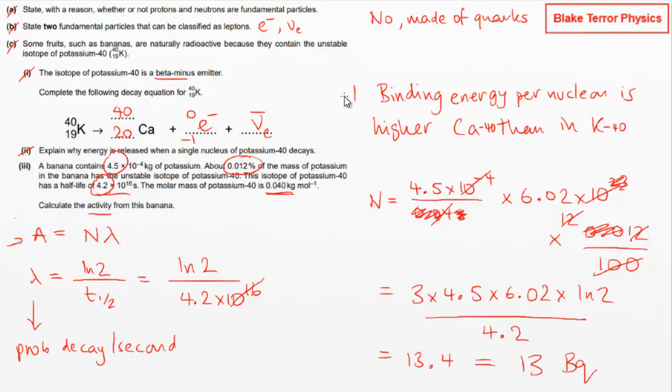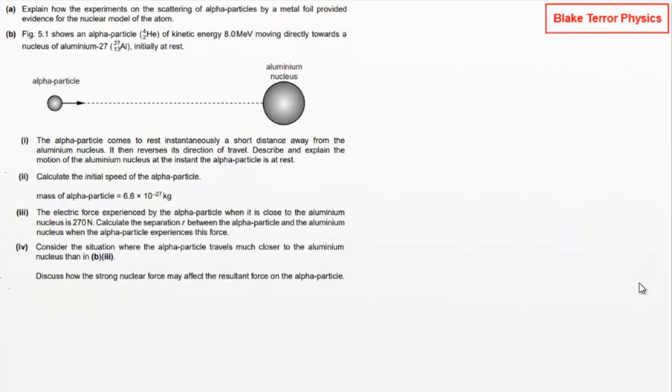Make sure you understand this with binding energy. It's a very key idea in all of this. And then this idea of activity being real world, what we get if we're actually counting decays per second for a particular sample, versus the decay constant and the half-life, which are just to do with the material, not the amount of it.